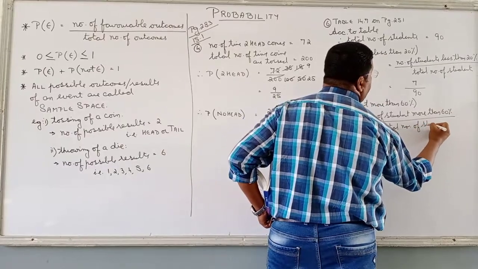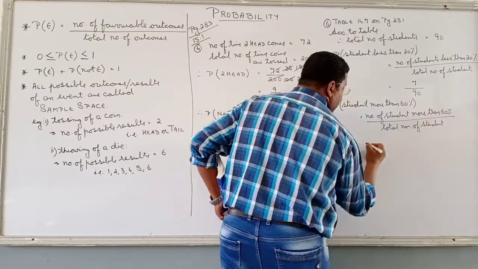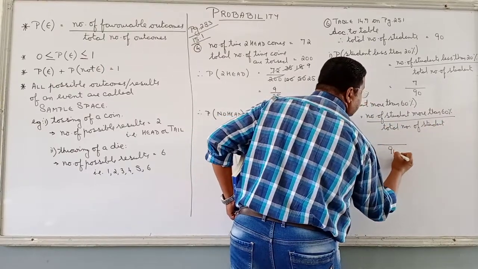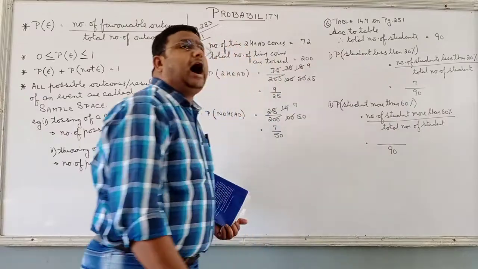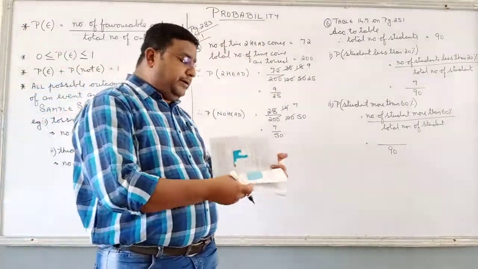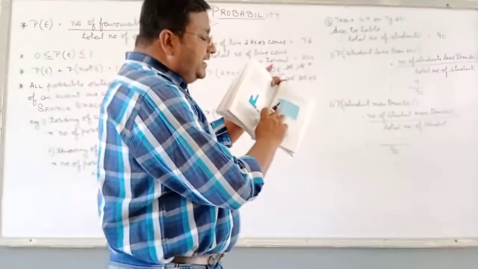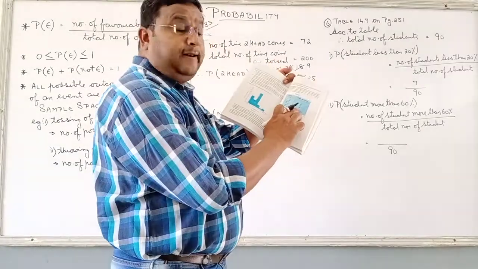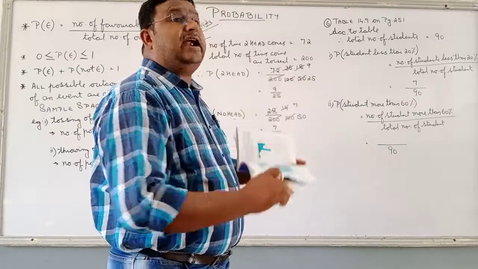Total number of students remain the same, 90. From 90, how many students are there who are getting more than 60? So let us look at the table. More than 60, 60 to 70, 15 people, and 70 and above, 8 people.